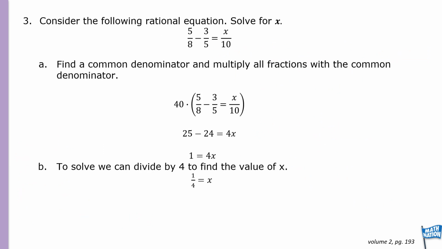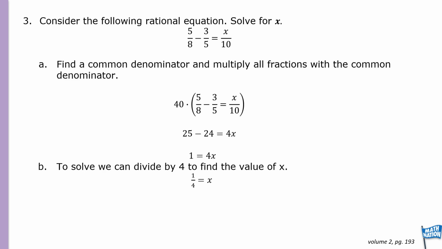All right, here's another example. Let's consider this rational equation and solve for x. First, we need to find a common denominator and multiply all fractions with that common denominator. As you can see, we have 5 over 8 minus 3 over 5 equals x over 10. Our common denominator between 8, 5, and 10 would be 40, which we have here. So we're multiplying the entire expression by 40.